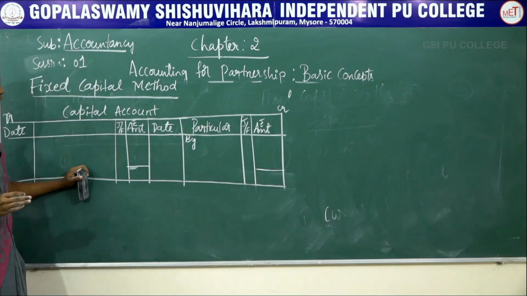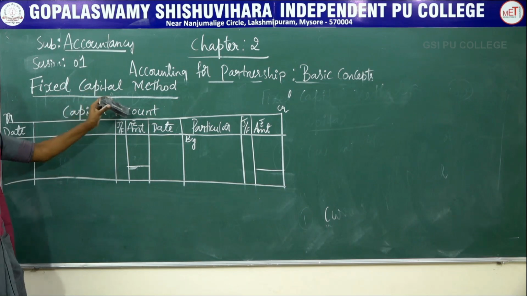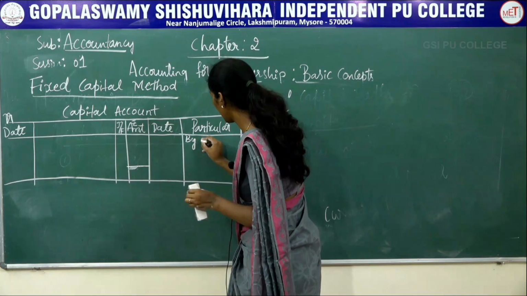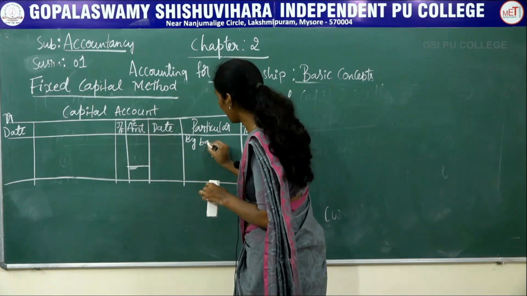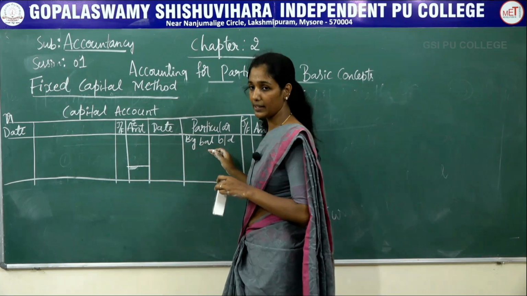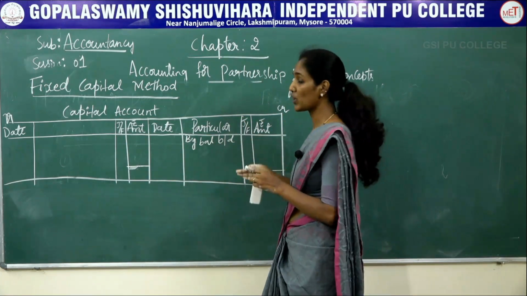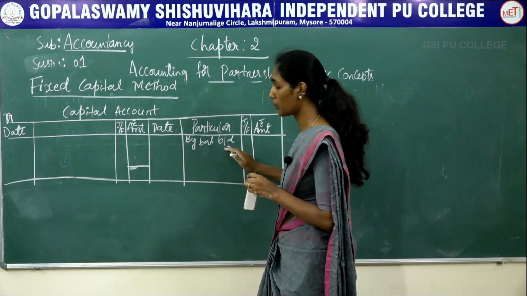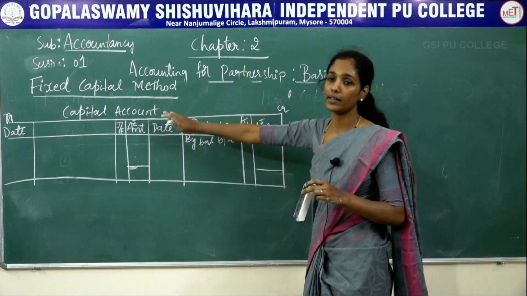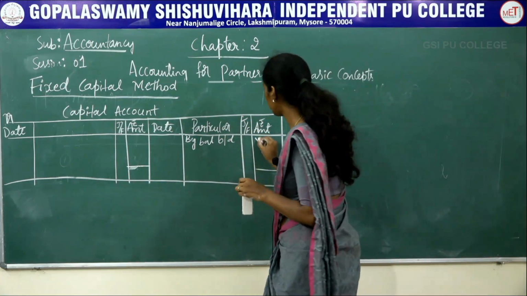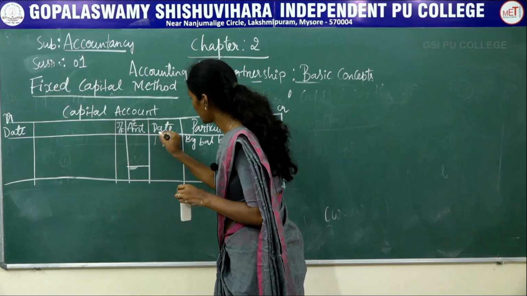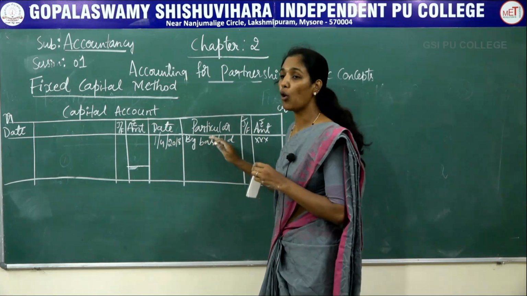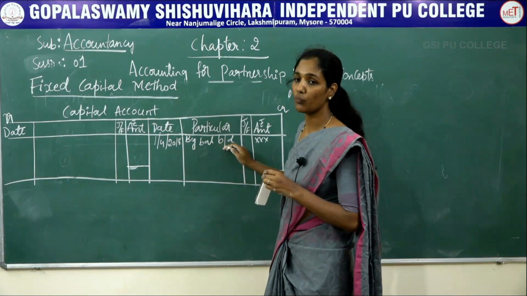And this is the format of capital account under fixed capital method. So on the credit side, you should record first by balance brought down. This is the capital which is initially invested by the partner, and it should be recorded as by balance brought down at the credit side of the partner's capital account. 1/4/2018, because it is the opening balance of capital.